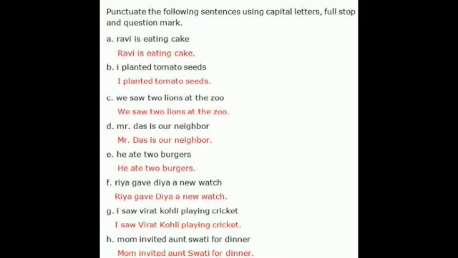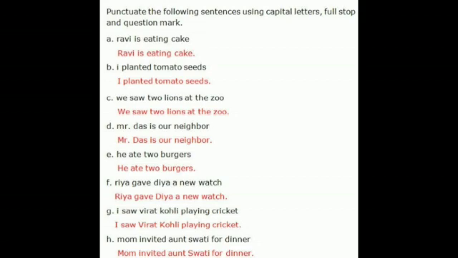While punctuating the sentence, we have to write the first word with a capital letter, and at the end of the sentence we have to put either an exclamatory mark or question mark or full stop to complete the sentence. Here are some of the examples in which you can see how they are punctuated. Punctuate the following sentence using capital letter, full stop, and question mark. Ravi is eating cake. Full stop.